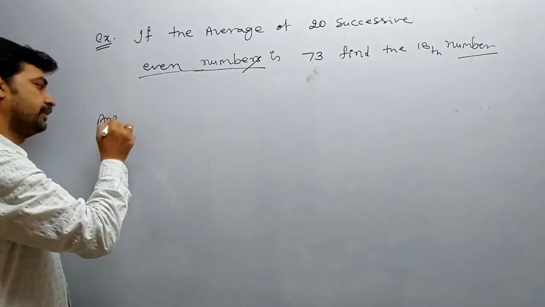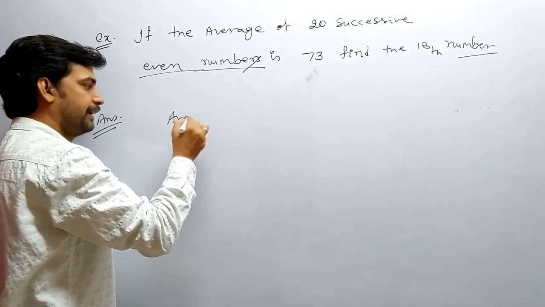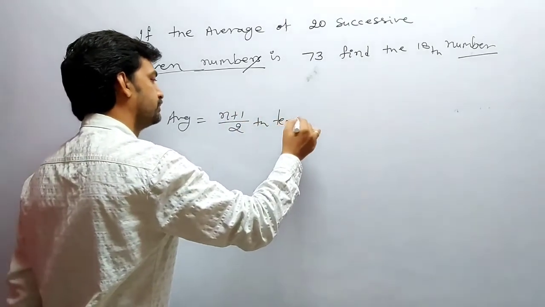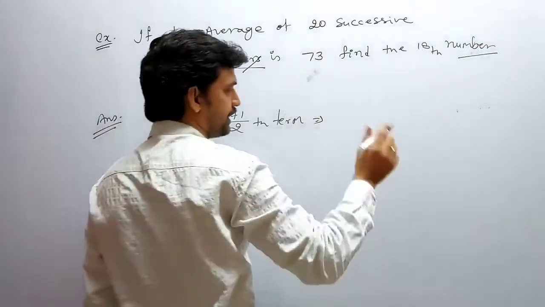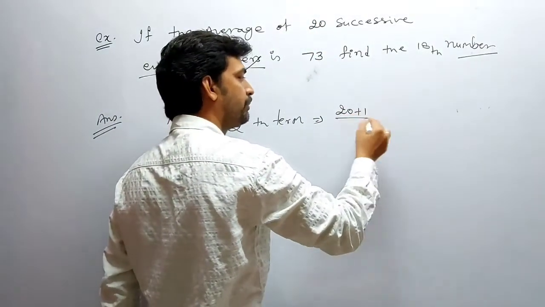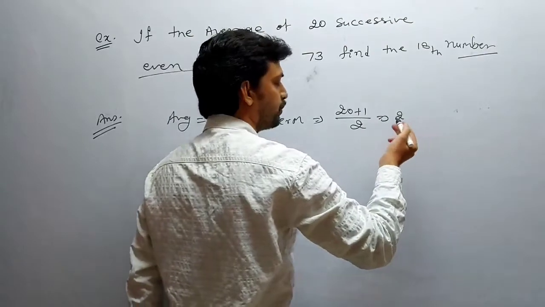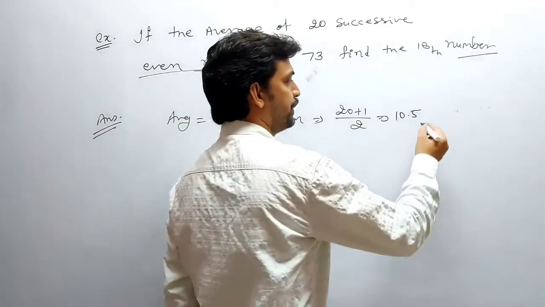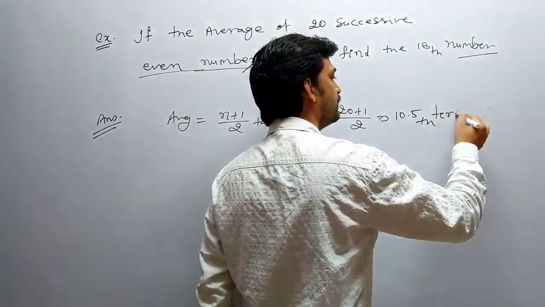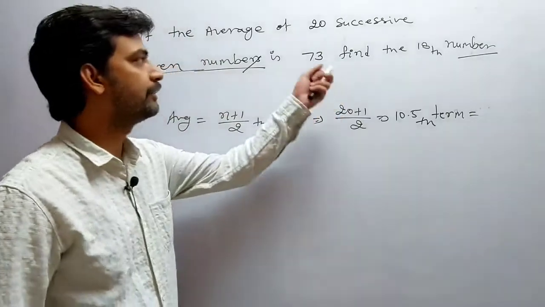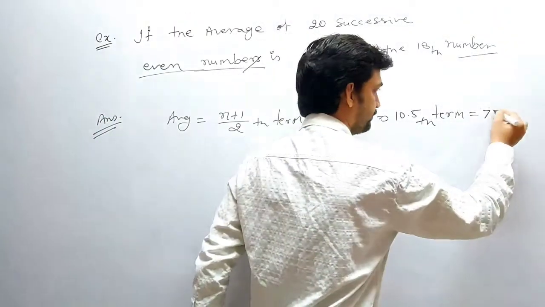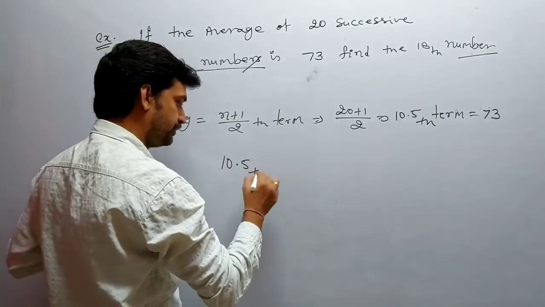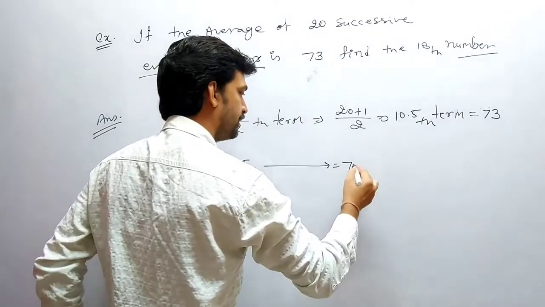Even numbers. Whenever successive numbers are there, the average is always equal to the (n plus 1) by 2 term. Here n is what? 20 successive numbers. That means 20 plus 1 by 2 is equal to 21 by 2, which means 10.5. Clear? The 10.5th term is equal to the average, and the value of the average is 73. Now we'll write it this way: 10.5th is equal to 73.